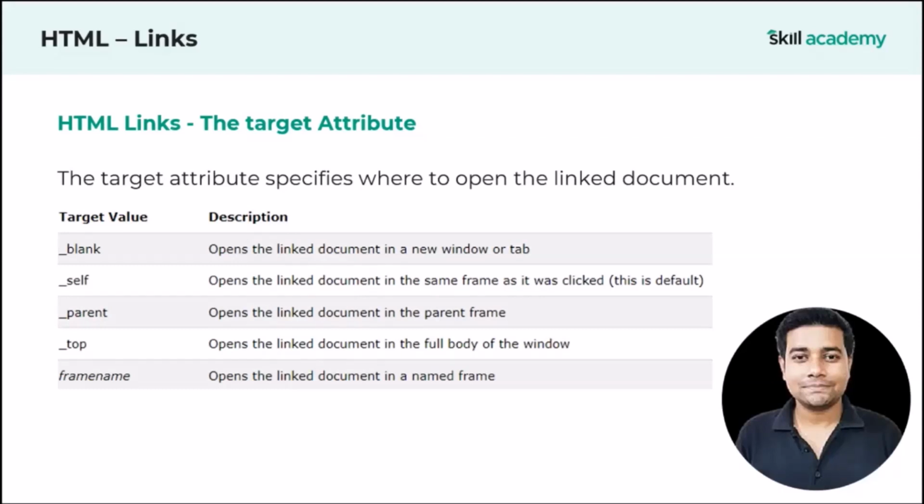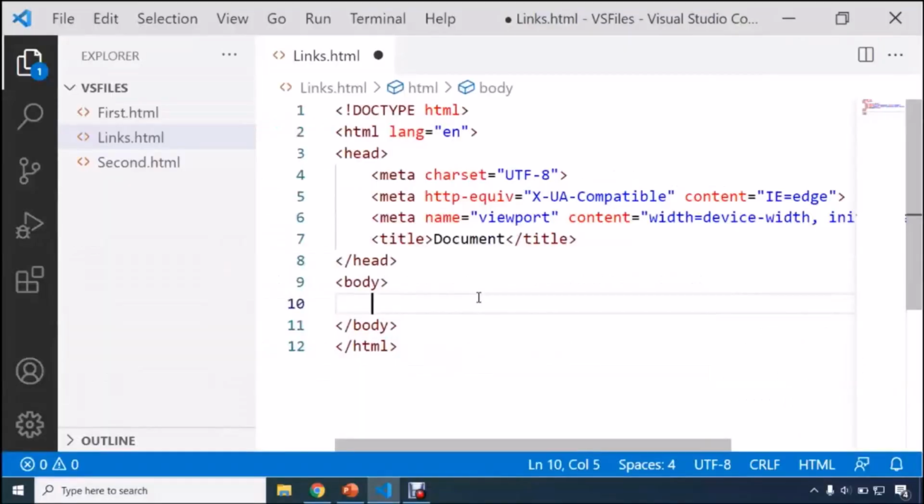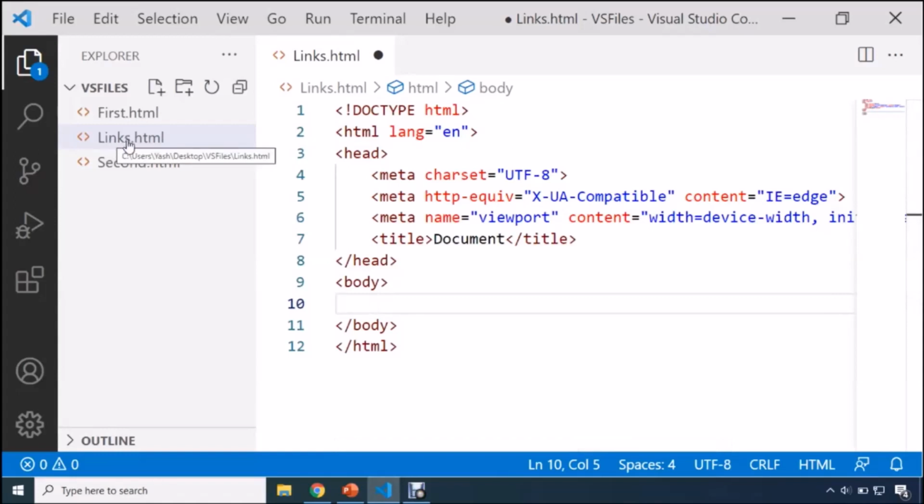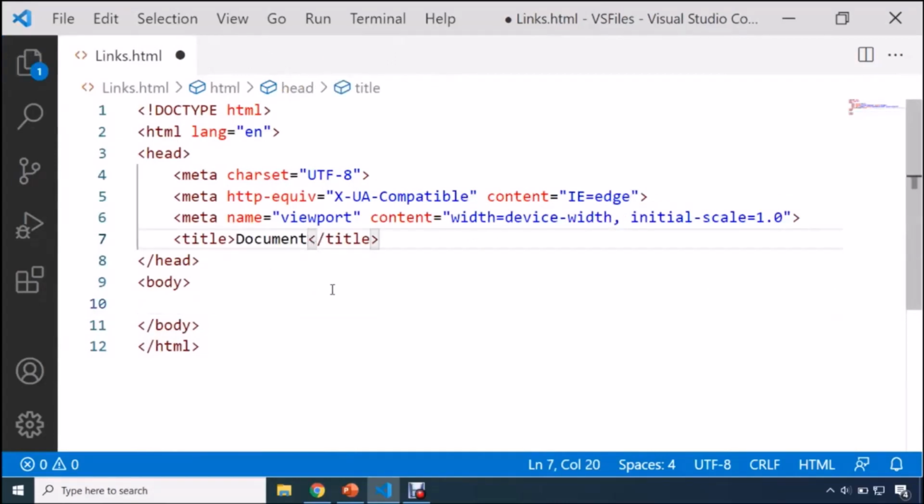So now guys, we are proceeding towards the practical part. And practically, I would like to show you how we can use links, what links can do for us, and what is the purpose of href and this target attribute. So guys, for the practical part, I will be using my Visual Studio Code. Here in Visual Studio Code, I have created this file named links.html. Now here in this body tag, I'll show you how we can play with the links.